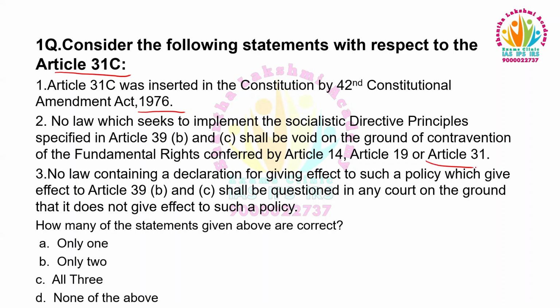No law containing a declaration for giving effect to such a policy which gives effect to Article 39 Clause B and Clause C shall be questioned in any court on the ground that it does not give effect to such policy. How many of these statements given above are correct? Only one, only two, all three, none of the above.